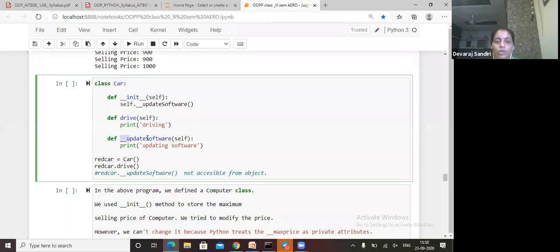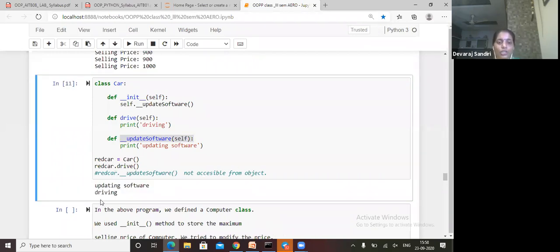See here, the underscore before update software means it is not accessible from our object. So red car equals Car, and red car dot drive will go here for driving, and again it will go for update software.